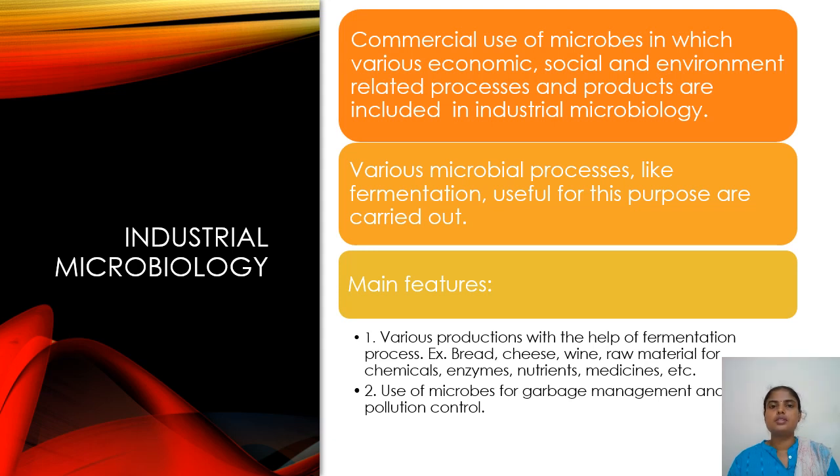The first one is production of various products using the fermentation process, like bread, cheese, vinegar, etc., and raw material for chemicals, enzymes, nutrients, medicines, etc. can be produced. The second main feature is using microbes for garbage management and pollution control. Microbes are very helpful in controlling pollution and managing solid waste.